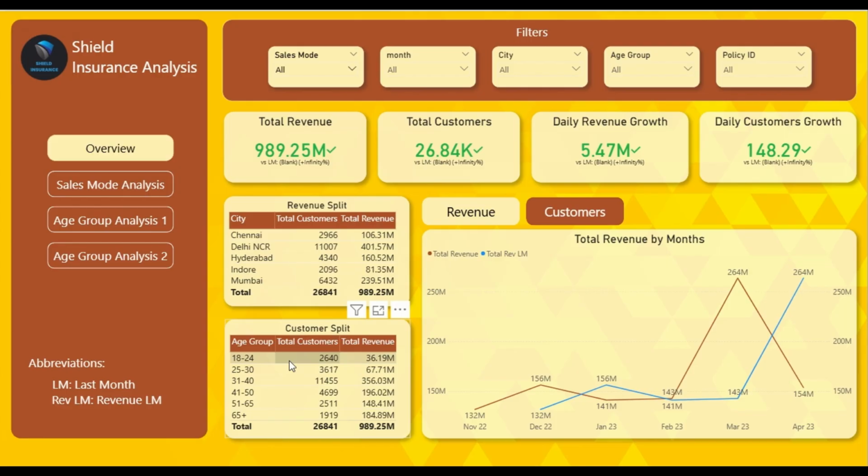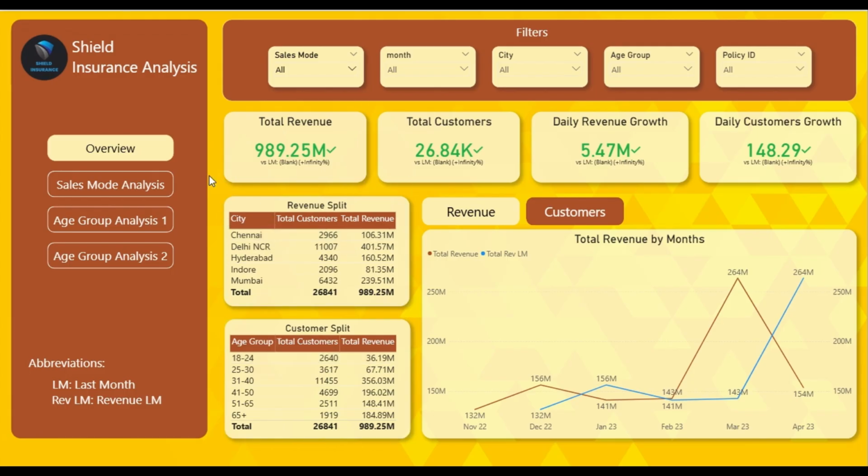Now, why did Mumbai generate the highest amount of revenue and the highest number of customers? One reason can be that Mumbai, as you know, is the financial capital of India, and high net worth individuals also live there, and it also has a high revenue generating industry, which is the Bollywood industry. Therefore, customers may be buying high premium policies, which contributes to the highest amount of revenue for Mumbai city.